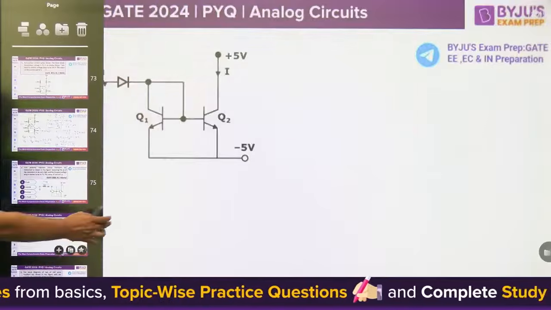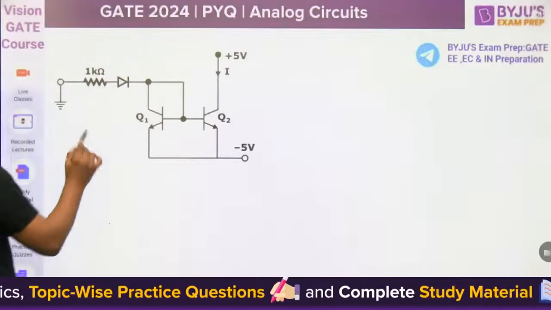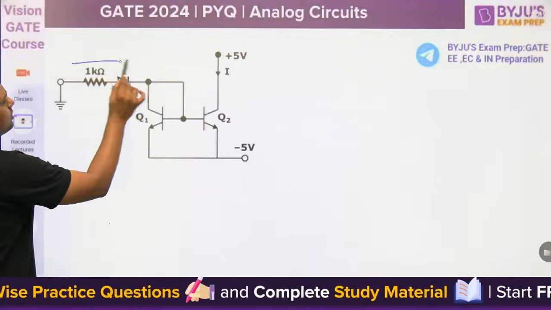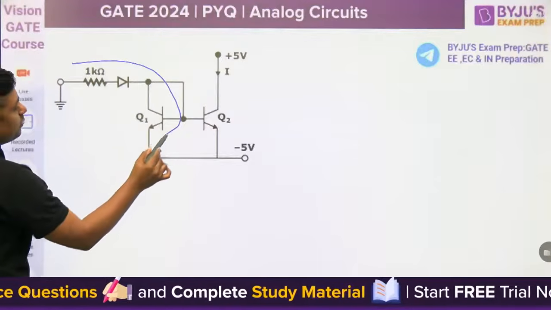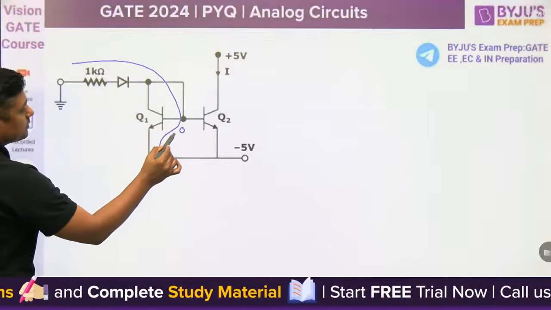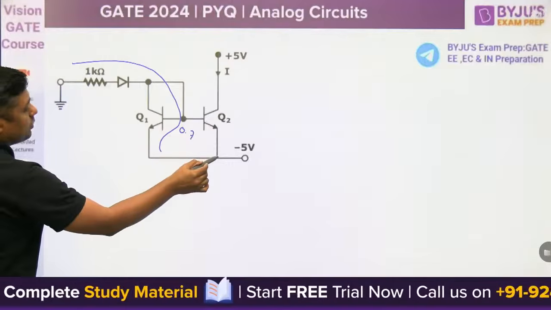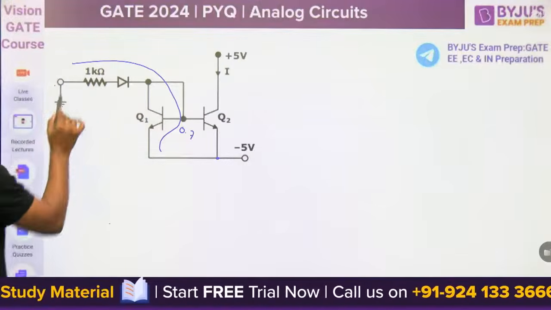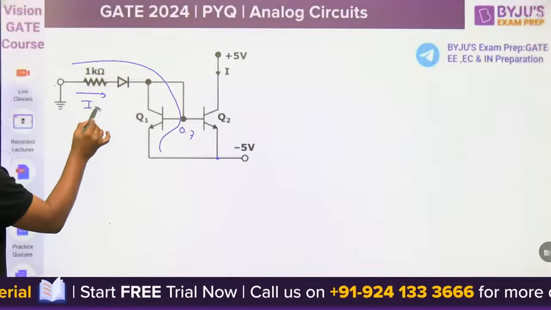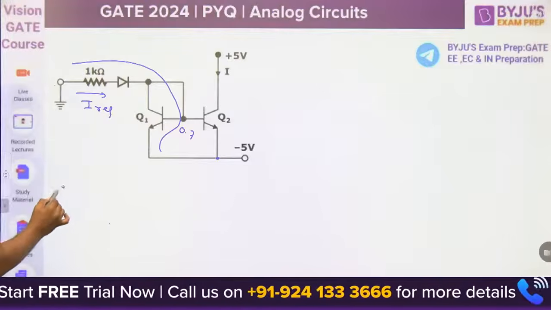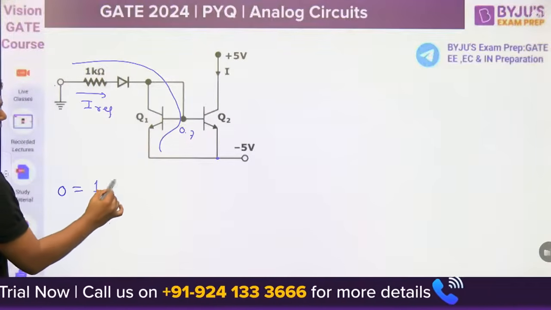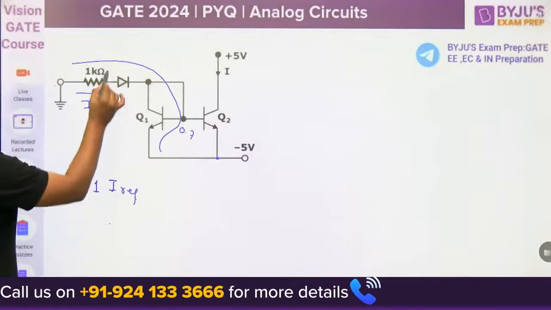Then how can we find the I? You have to write the KVL from this point to this point only. And what is the voltage here? 0.7. And what is the voltage at this point? -5. So when I am writing the KVL, 0 is equal to 1 into I reference plus the drop across the diode.